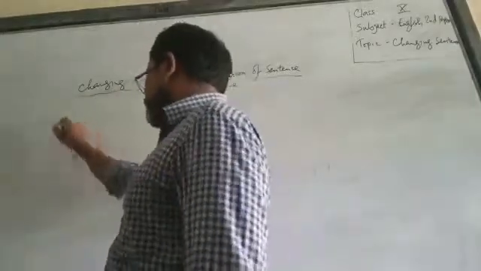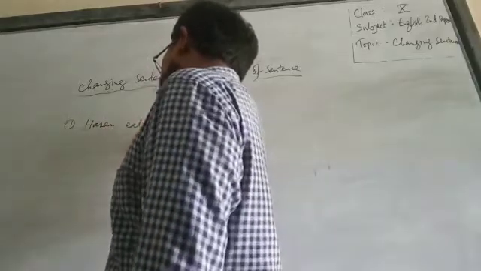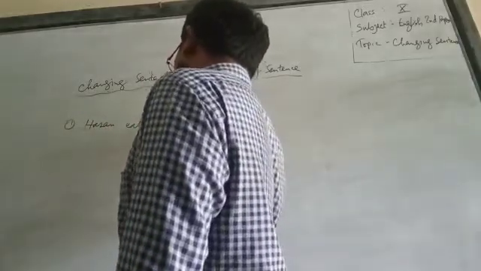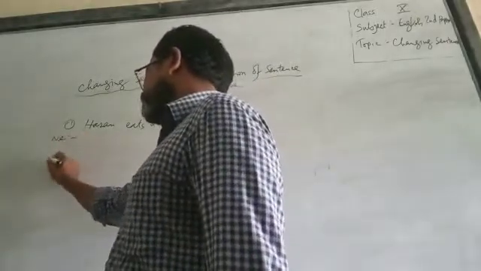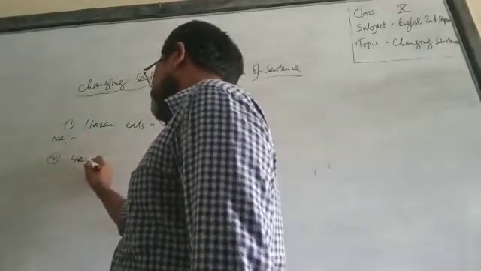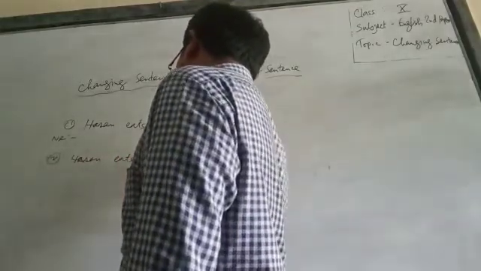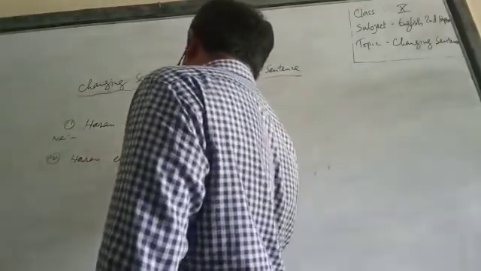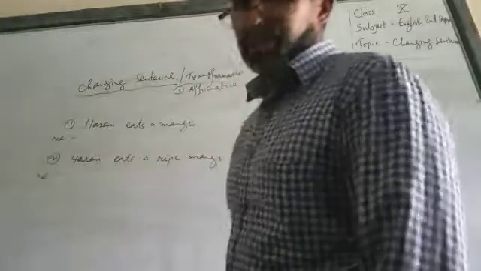Now, dear students, you can also write with me, then I will make you understand about them, okay?